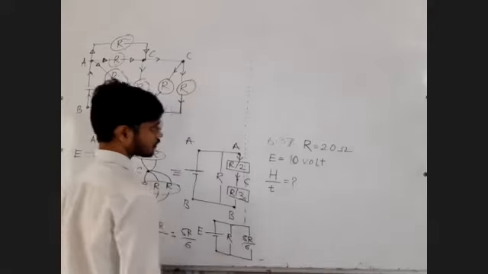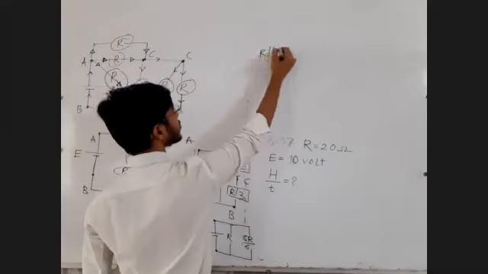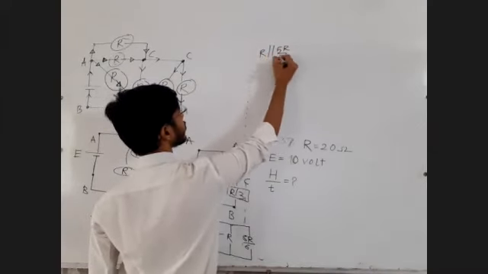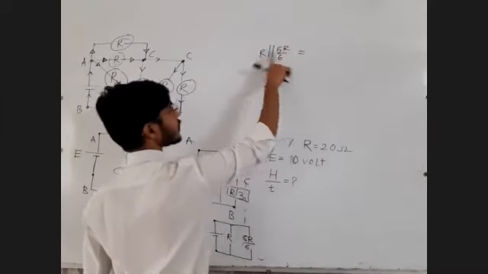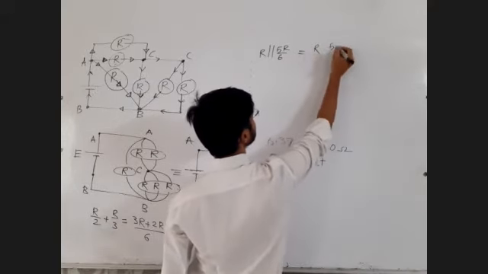R in parallel with 5R upon 6 will be R1 R2 upon R1 plus R2, the direct answer.